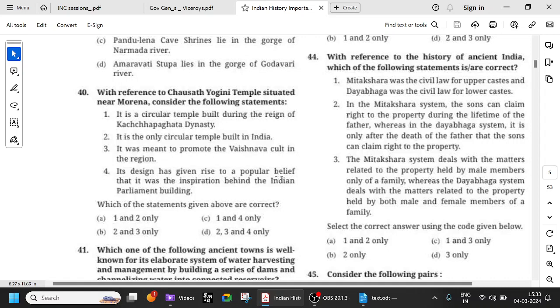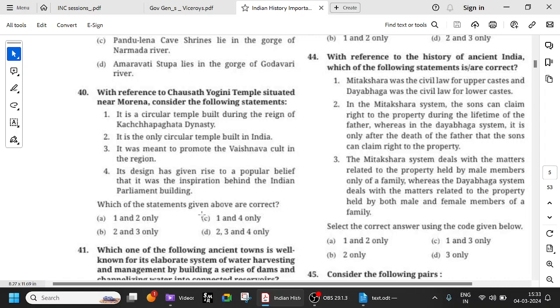Its design has given rise to the popular belief that it was the inspiration behind the Indian Parliament building. Yeah, this I already said, right? A similar structure is there. Okay, the circular temple, this Chausat Yogini temple, and the Parliament are similar. So remember this also, during the reign of the Kachapagata dynasty. So 1 and 4 are correct. So 40C would be the better option.